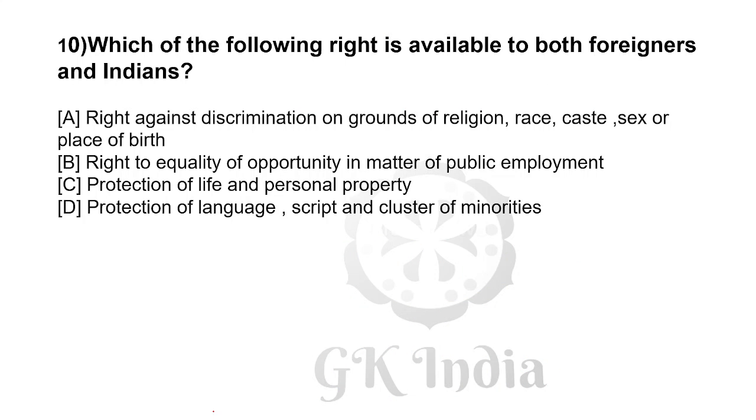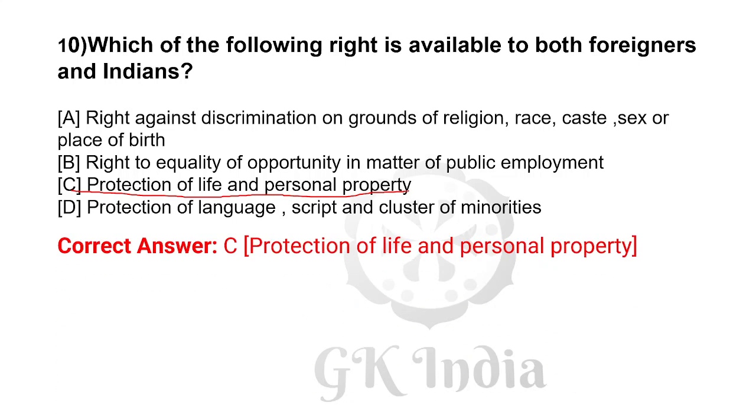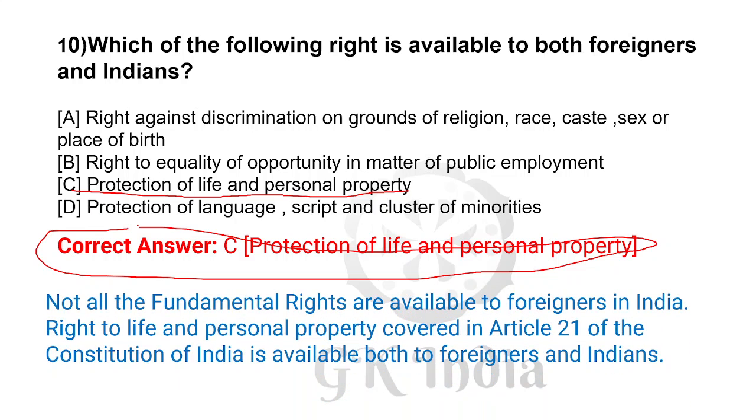Which of the following rights is available to both citizens and foreigners in India? Correct answer is C, protection of life and personal property. Not all the fundamental rights are available to foreigners in India. Right to life and personal liberty, covered in Article 21 of the Constitution of India, is available to both citizens and foreigners in India.